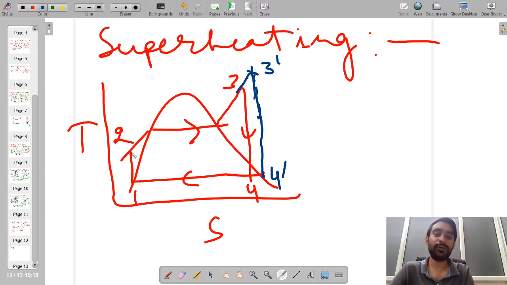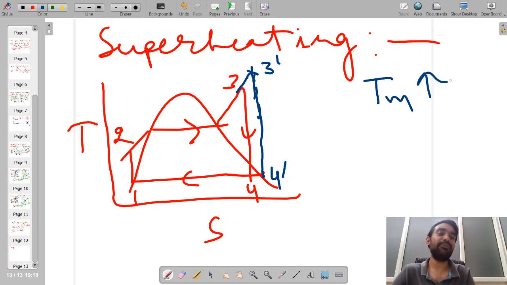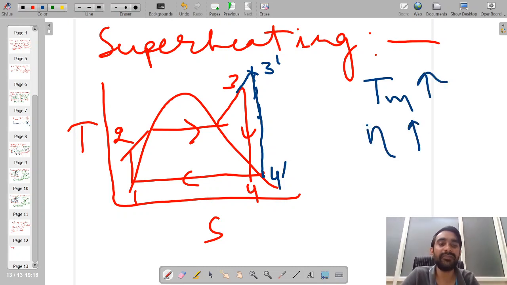Now it is happening from 2 to point number 3 dash, and the temperature of 3 dash is more in comparison to the temperature of 3. Ultimately, our mean temperature of heat addition will actually be increasing. If the mean temperature of heat addition is increasing, the efficiency of the cycle will be increasing by increasing the superheating